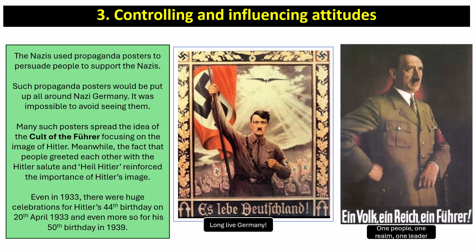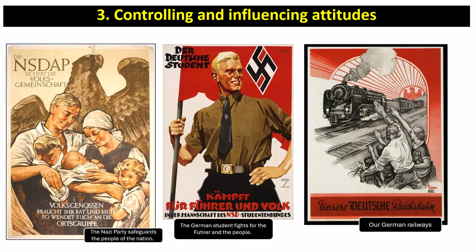The Nazis used propaganda posters to persuade people to support the Nazis. Such propaganda posters would be put up all around Germany. It was impossible to avoid seeing them. Many such posters spread the idea of the cult of the Führer, focusing on the image of Hitler as we see in these two examples. Meanwhile, the fact that people greeted each other with the Hitler salute also reinforced the importance of Hitler's image. Even in 1933, there were huge celebrations for Hitler's 44th birthday on the 20th of April 1933, and even more so for his 50th birthday in 1939.